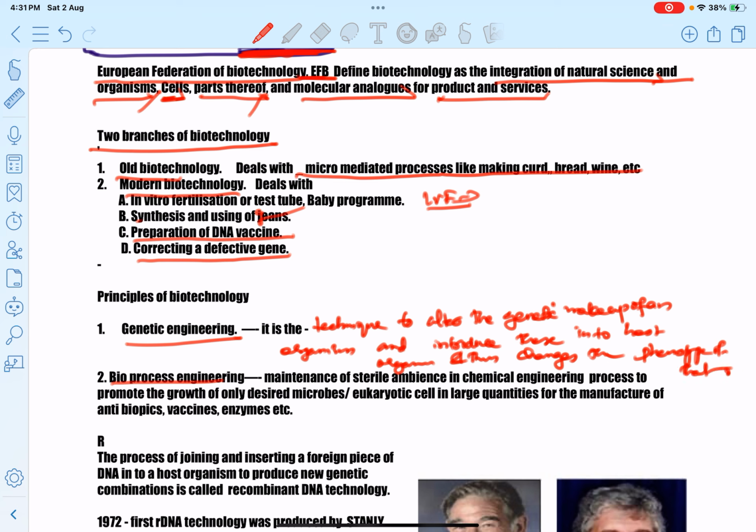Okay, clear? Genetic engineering means engineering in the genetic material, DNA or RNA.